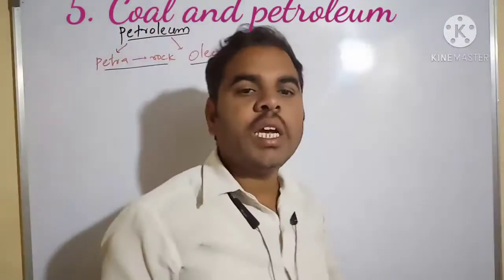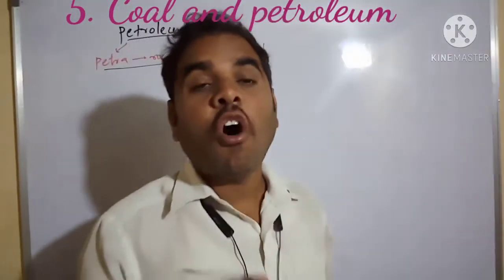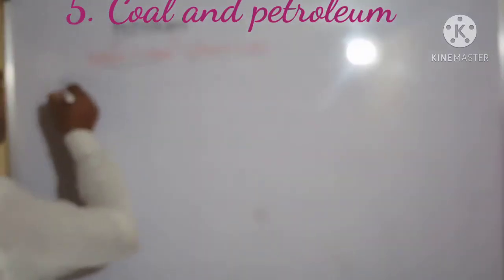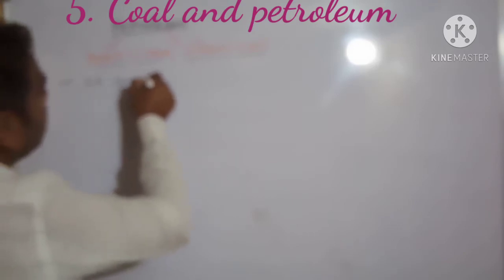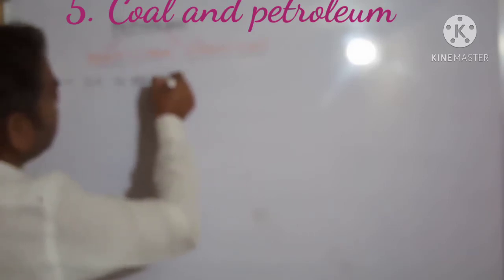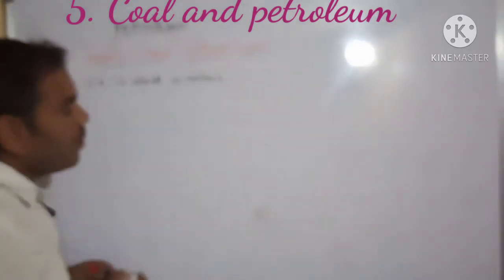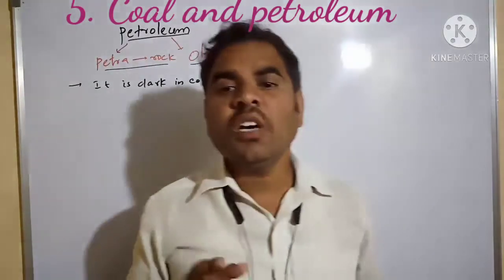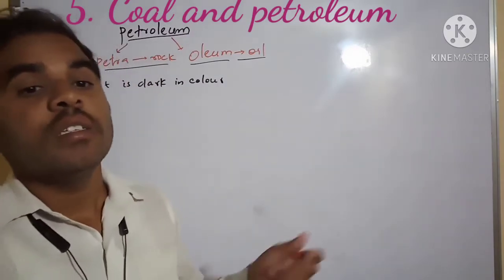So it is a rock oil. Petroleum is dark in color.